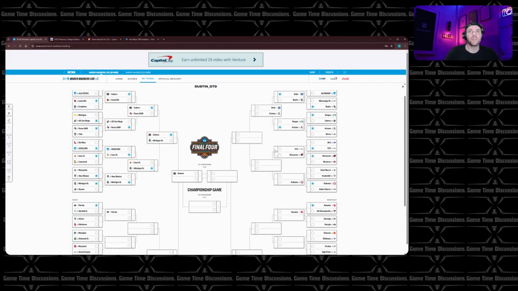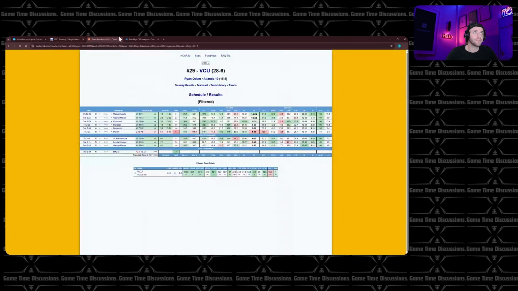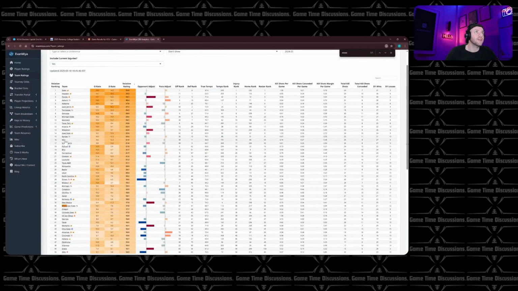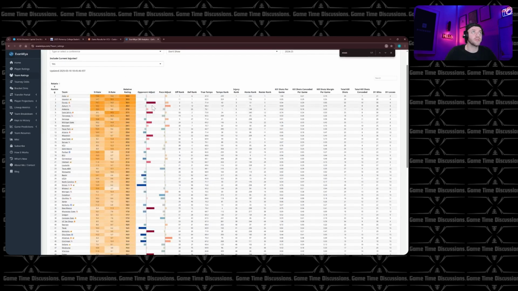Wisconsin, Montana. I dog on Wisconsin all the time. They weren't my favorite team to end the year. You can't drop that many games in a row. But then they stepped up in the Big Ten tournament. They meet that KenPom criteria. We go to EvanMiya. Again, VCU right here at 16th. Wisconsin at 13th. They do a good job with their opponent, but struggle to dismantle teams that are worse than them. Oh, they're actually worse against. I was reading that backwards, but they struggle against teams worse than them.